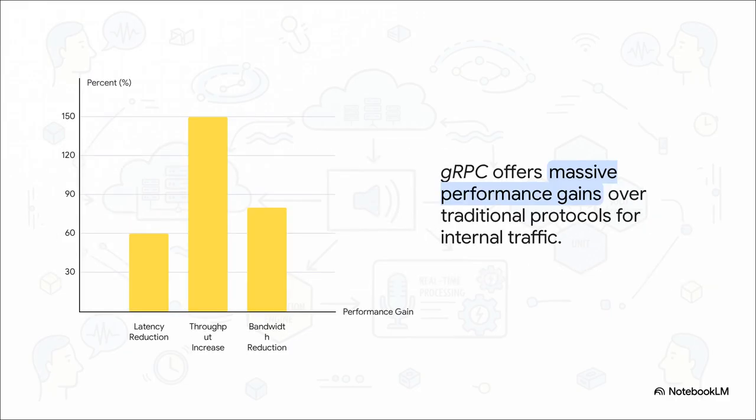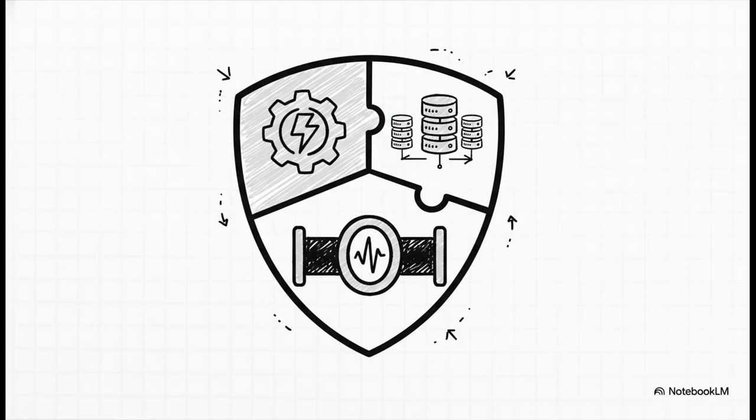And just look at the numbers. They really speak for themselves. Making that switch to gRPC for internal traffic can cut your latency by more than half, more than double your throughput, and slash your bandwidth needs by up to 80%. That isn't a small tweak. That is how you build a rock-solid, high-performance pipeline. And there you have it. That's the whole shebang. When you put these 3 pillars together, a super optimized engine for speed, an event-driven autoscaler like KEDA for scale, and a smart hybrid transport layer for reliability, you get the complete blueprint for building real-time voice AI that can handle pretty much anything you throw at it.